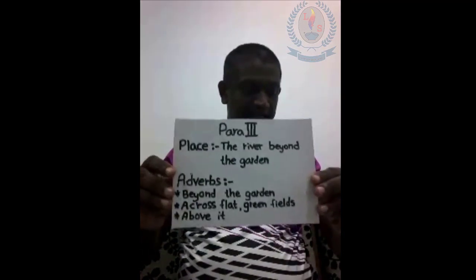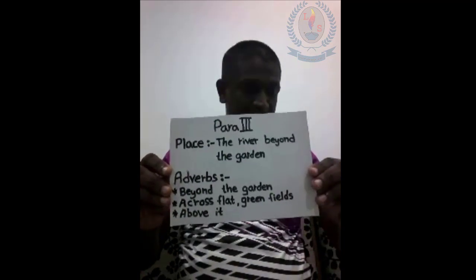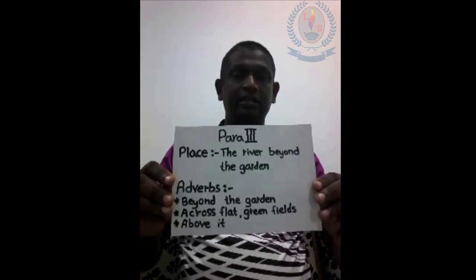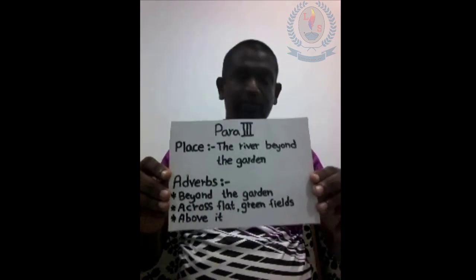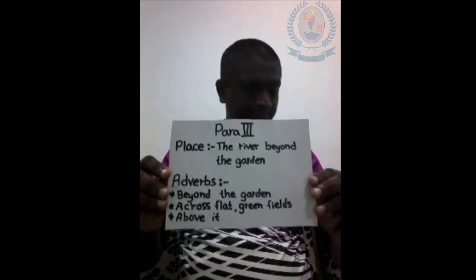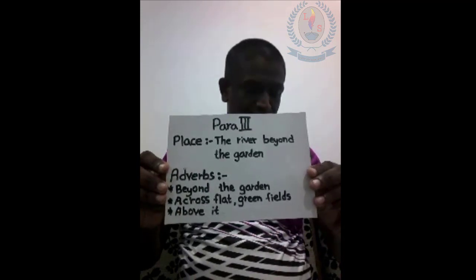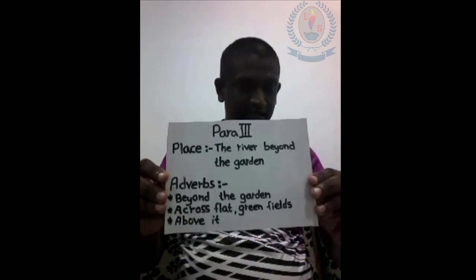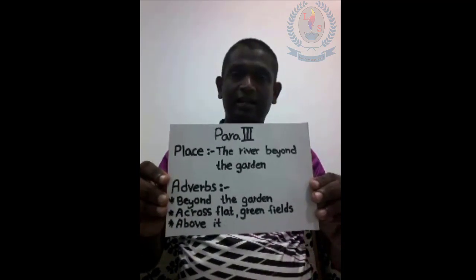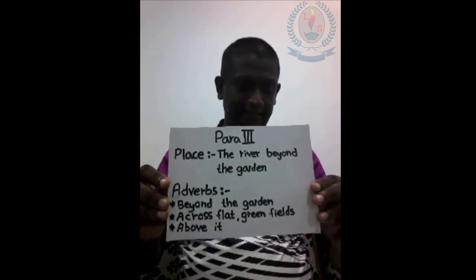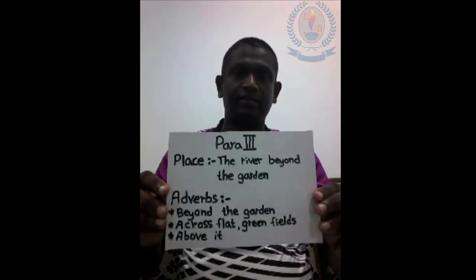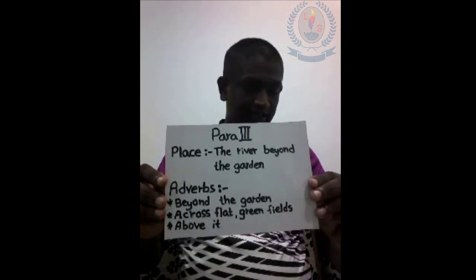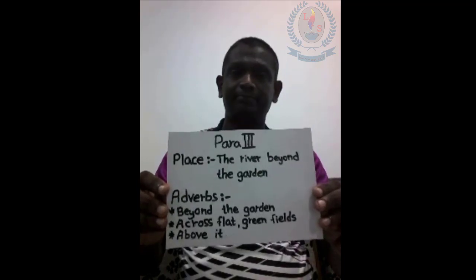The writer is trying to tell us about a river. The place is a river beyond the garden. The adverb phrases beyond the garden and across the flat green fields tell us where the river is. The adverb phrase above it tells us where the birds are.